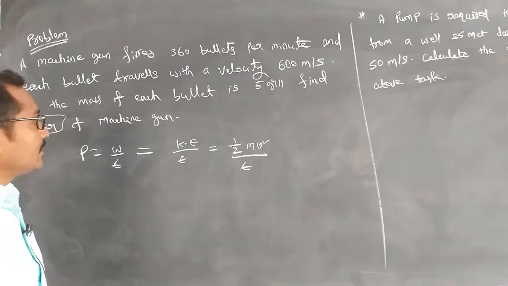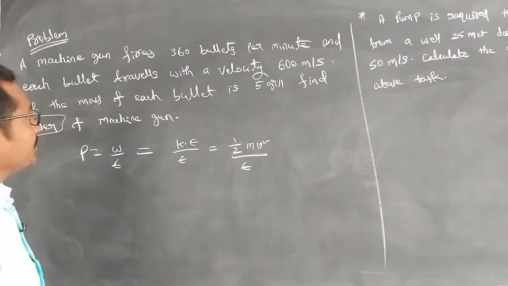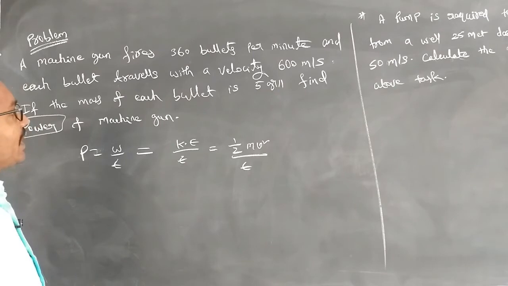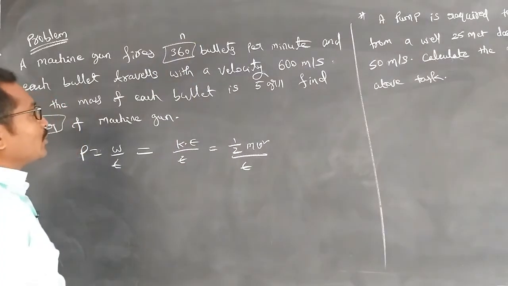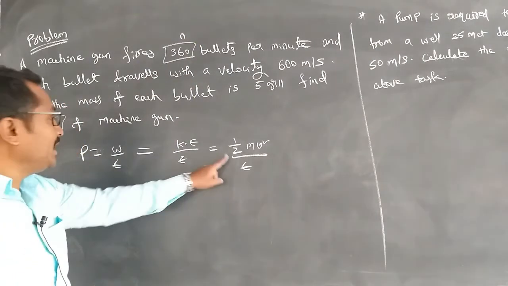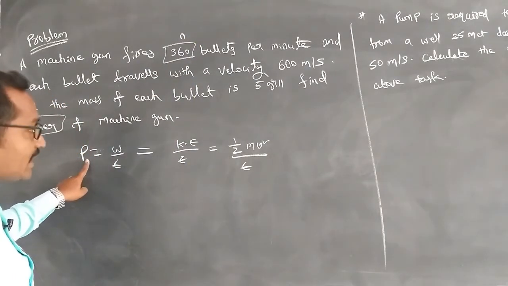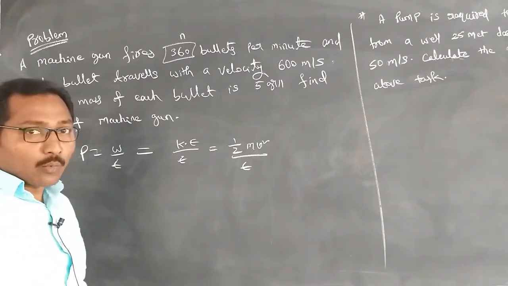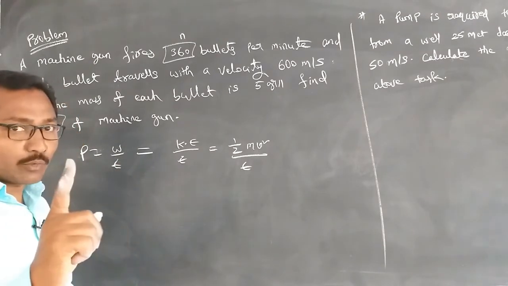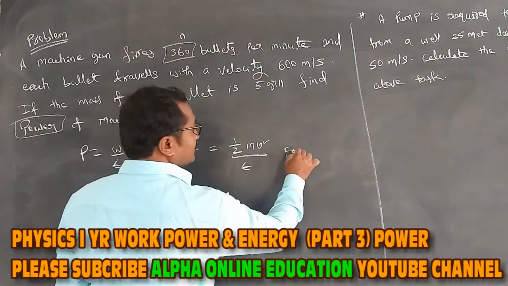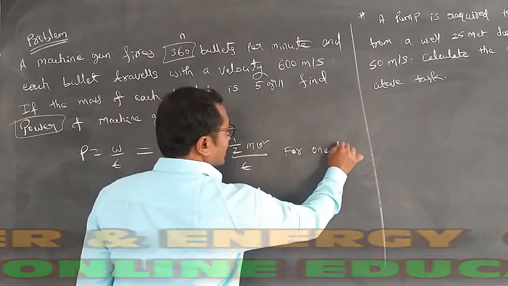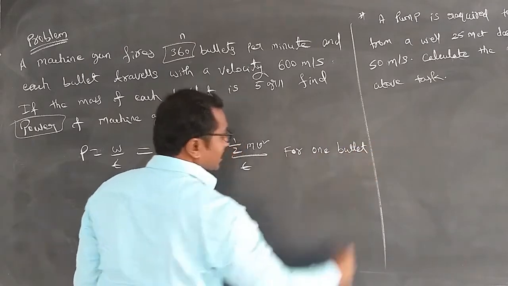Right. And one more important issue is there. How many bullets are firing here? 360 bullets are firing. And this is the equation for the power of that gun to fire only one bullet. So I am mentioning that this is for one bullet.